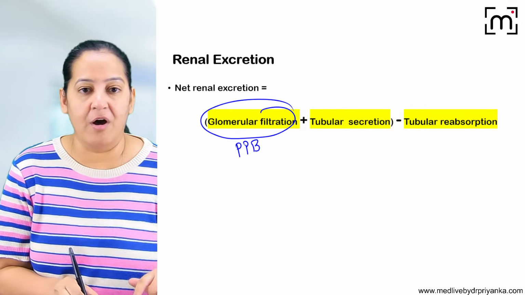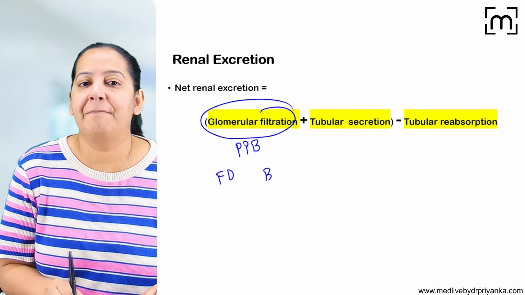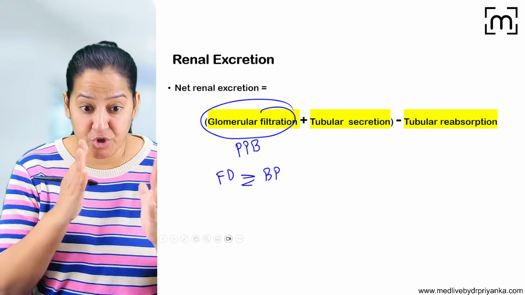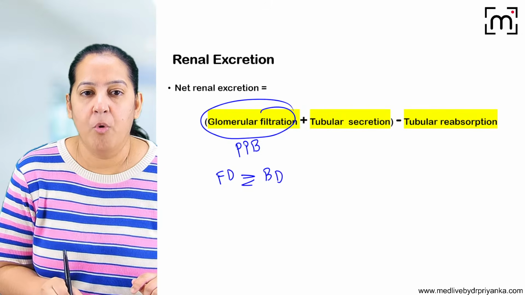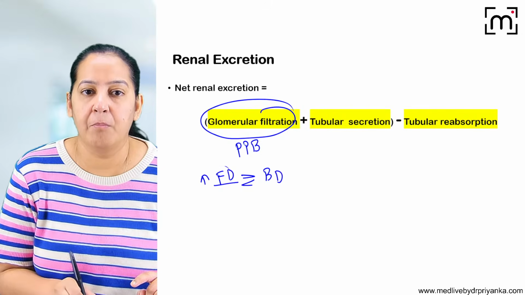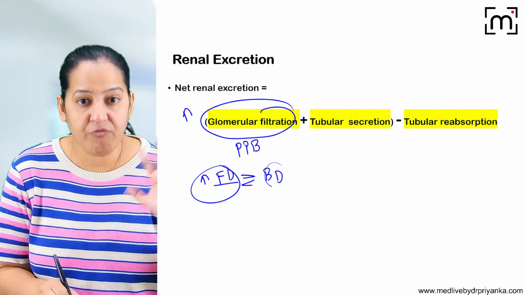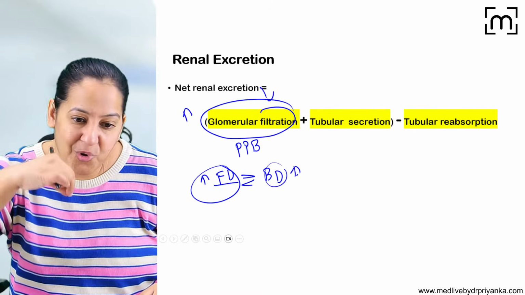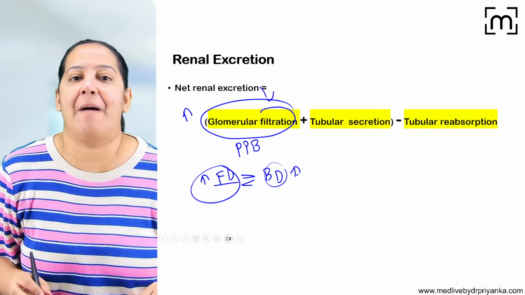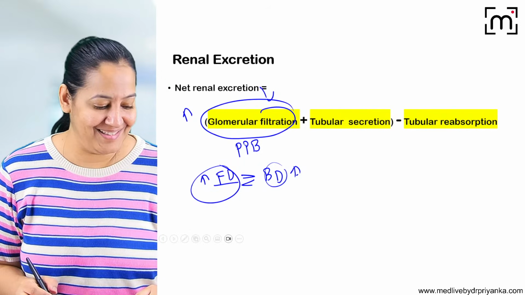The proportion of free drug and bound drug will decide. The proportion between them, that will decide. So we want more and more free drug. The more free drug there is, the more filtration there will be. If bound form is more, filtration will be less. Obviously, because bound is bigger in size. It cannot cross the gap between the endothelial lining of the capillary.